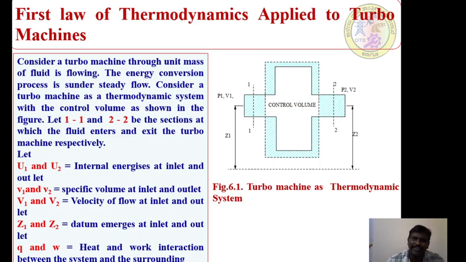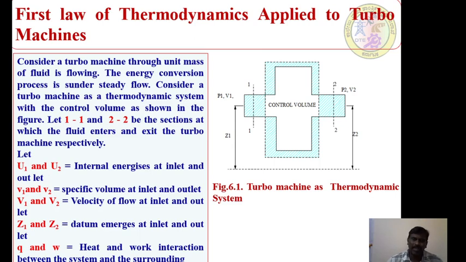With usual notations, what can we write? Let us consider the two sections, section 1-1 and section 2-2. At section 1-1 there are important properties available: the pressure, velocity and datum head. Similarly at section 2-2 we have pressure, velocity and datum. Section 1-1 and section 2-2 are the two important sections which could be called the inlet and outlet of the respective turbo machine. When a control volume is concerned, that means when a thermodynamic system is concerned, section 1-1 is purely the entry into the control volume, and section 2-2 is the exit of that control volume.